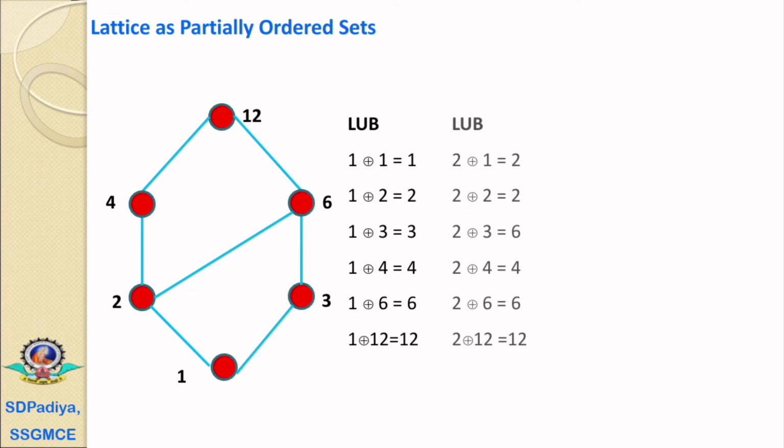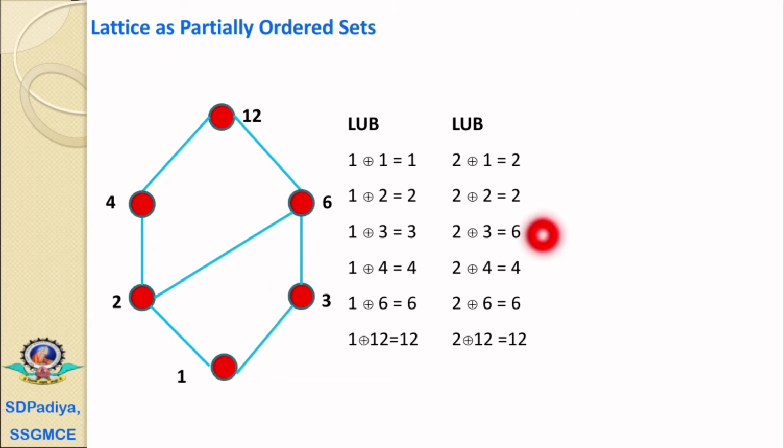For the combinations of 2, 2 join 1 equals 2, 2 join 2 equals 2, the 2 join 3. The 2 and 3 are joined at the 6 in the upper level.